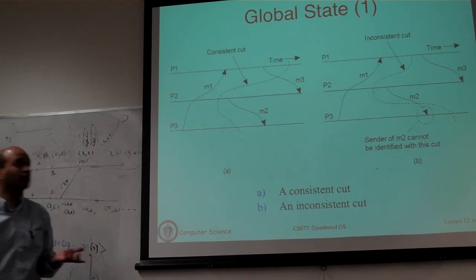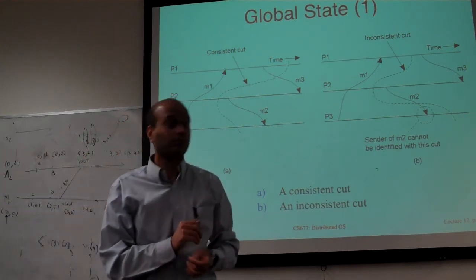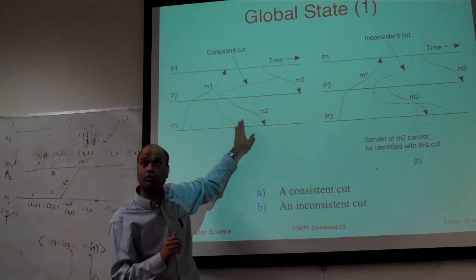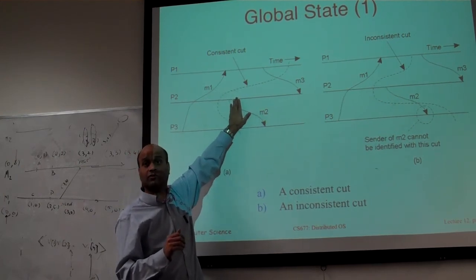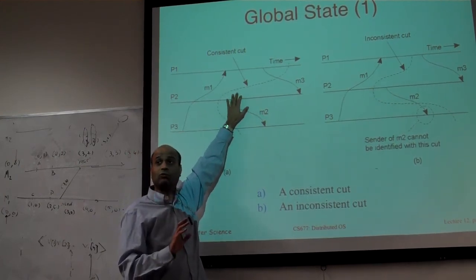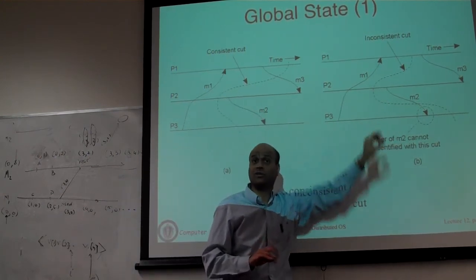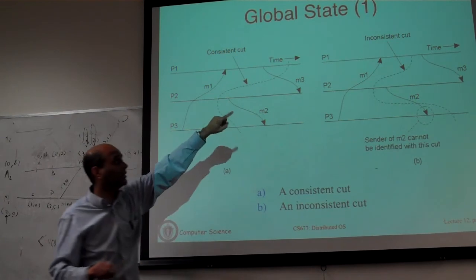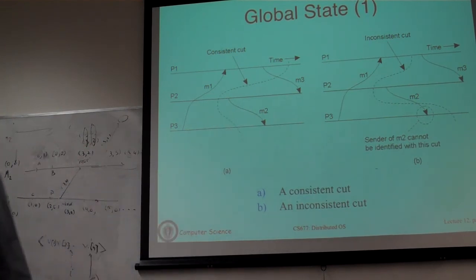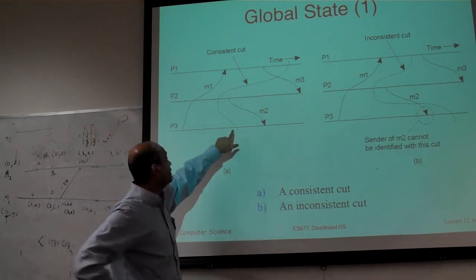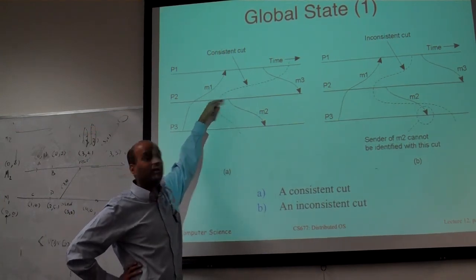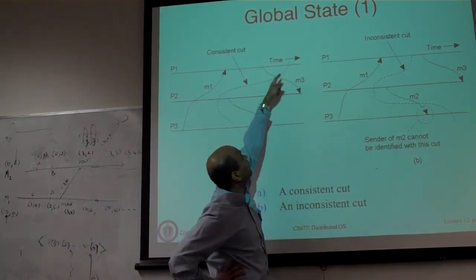Can we say what is consistent and what is not consistent? Essentially what we are going to say is this is consistent. Just by looking at the picture, we'll do some intuitive hand waving and convince ourselves that this is consistent, but this is not consistent. In each case there's a dotted line, and where that dotted line intersects a process is the point in time where that process has taken a checkpoint of its state. So if the computation restarts, that means P3 will start here, P2 will start here and continue, and P1 is going to start there.